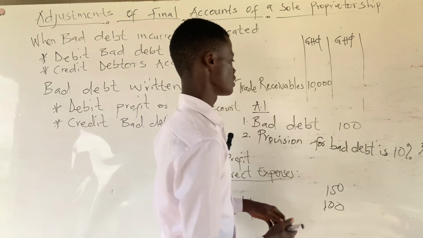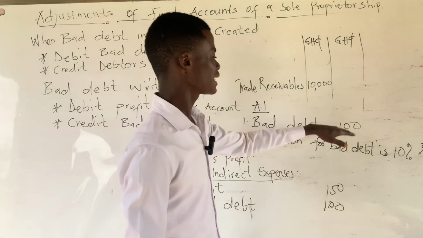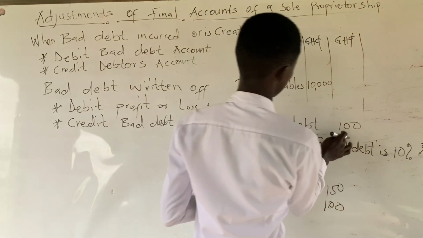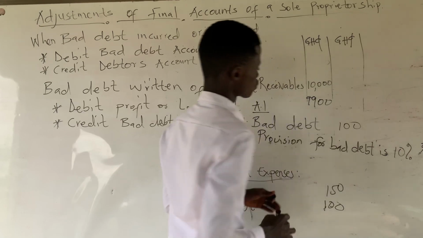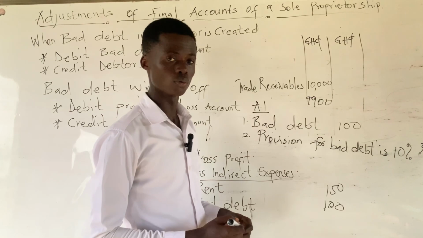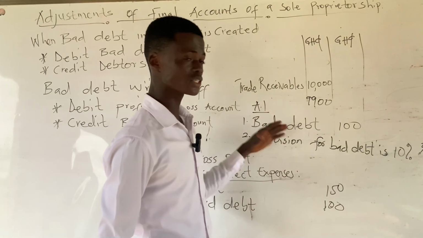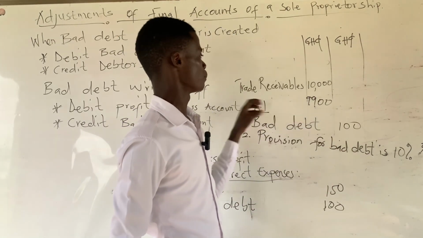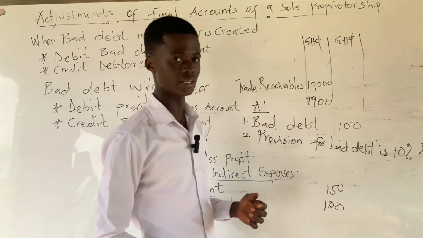So in this case, before we apply this 10% on this 10,000 figure, we need to take out this 100 cedis from the 10,000 cedis. So we will first take out this 100 cedis from the 10,000 cedis, remaining 9,900. So it is this 9,900 that our provision for doubtful debt can be calculated on, not the entire 10,000 cedis. But when bad debt is on the trial balance, there is no need to subtract that bad debt again from the trade receivables or debtors figure before we calculate our provision for doubtful debt.